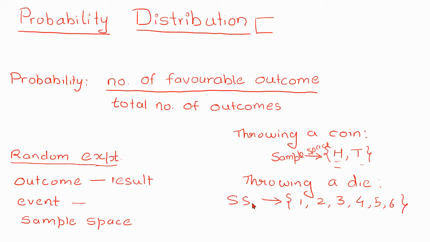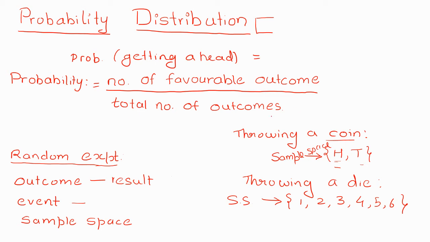Now, coming back to probability. If I want to calculate the probability of getting a head when one coin is tossed, see, the formula for probability of any event is the number of favorable outcomes upon the total number of outcomes.